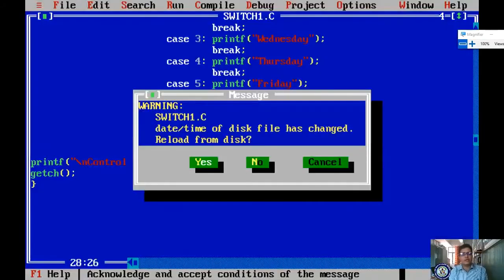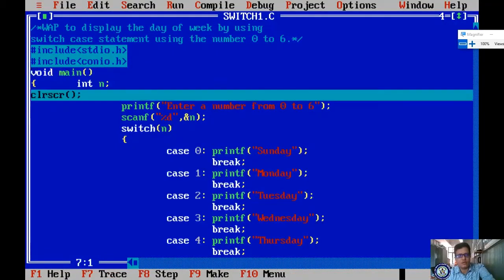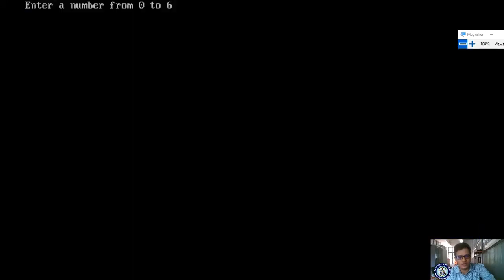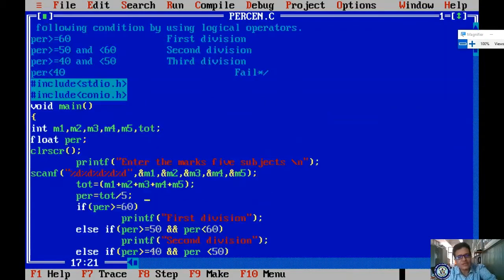Now let me check how the control moves directly whenever I run this program. I'm pressing the F7 key. It is asking to enter a number 0 to 6. I am giving it as 6. Okay, enter, and I am pressing F7. Now it matches the switch of 6, right? 6 equal to 6. It matches the condition, 6 equal to 6. What happens?